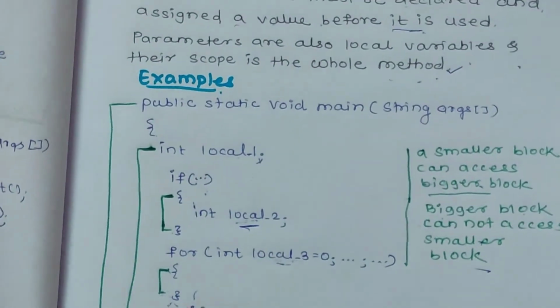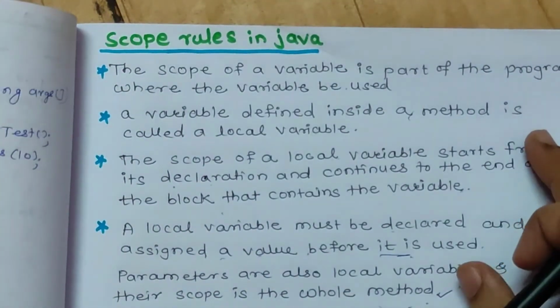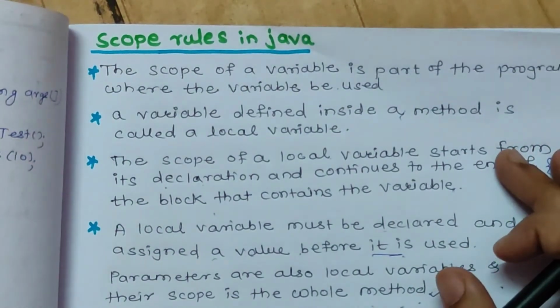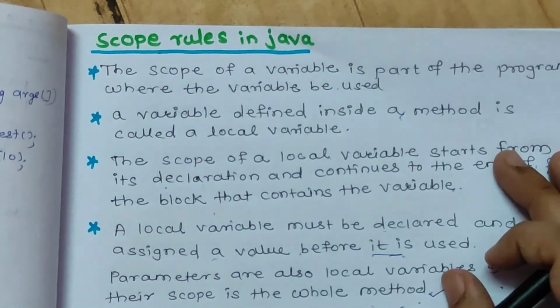So this is the concept behind scoping rules. That is how the scope of a variable will be decided, what a local variable is, how it is defined, initialized and used. That's all for this video.